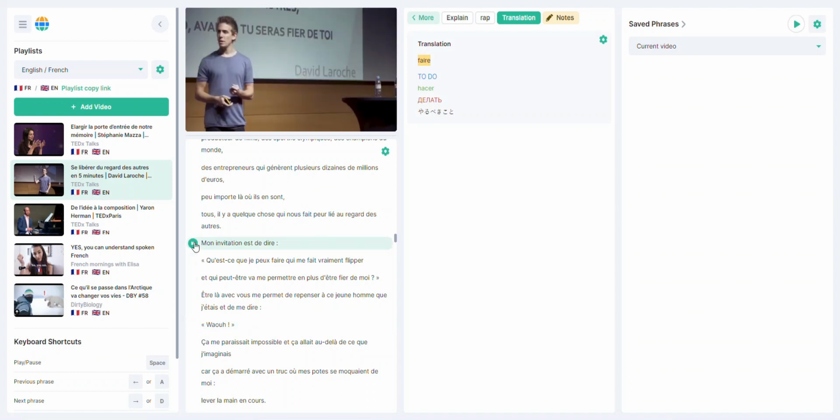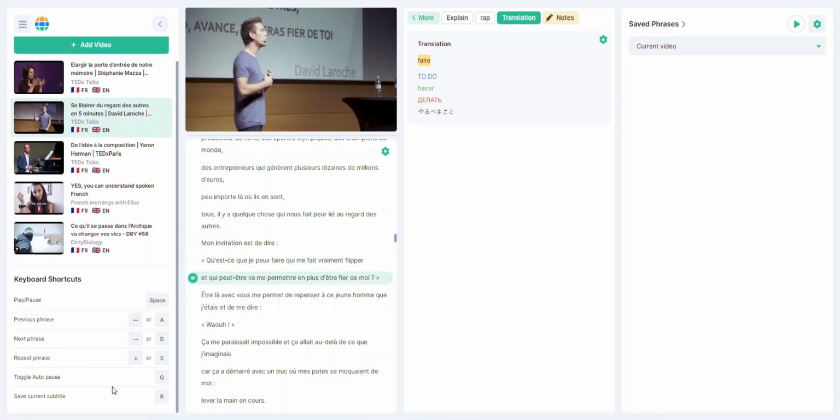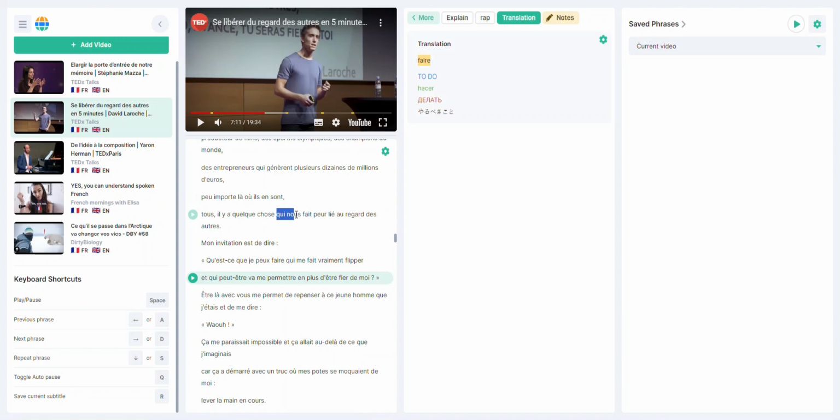Mon invitation, c'est de dire qu'est-ce que je peux faire or qui me fait using flipper keyboard et qui shortcuts. peut... When you make a selection of text, either by clicking and Qui dragging nous?